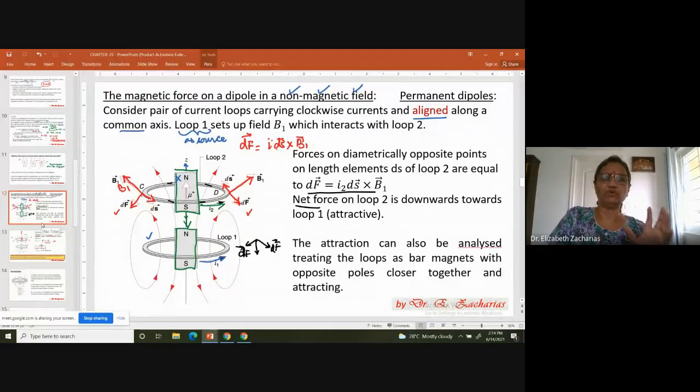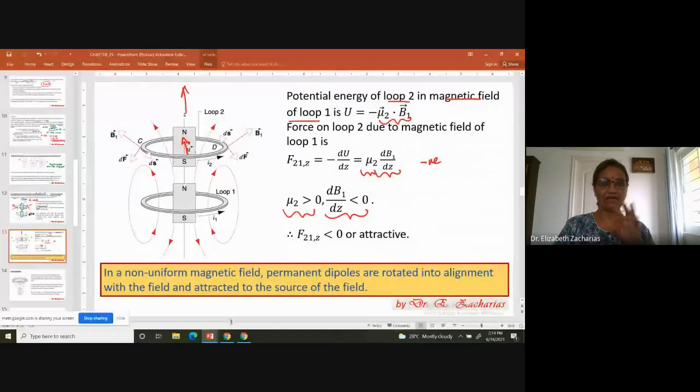In paramagnetic also, first when you apply the magnetic field, there is an alignment and then attraction. So whatever we have done till now can be summed up as one sentence. What is it? In a non-uniform external magnetic field, permanent dipoles are rotated into alignment with the field. So that's the first thing that happens. And then they get attracted to the source of the field.